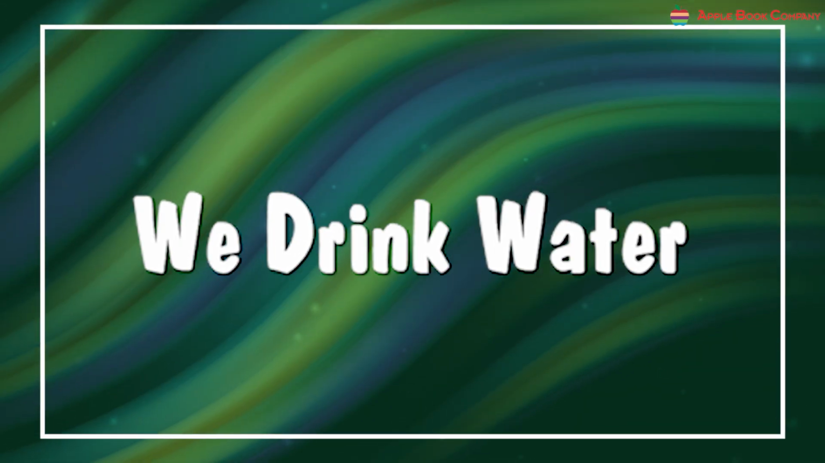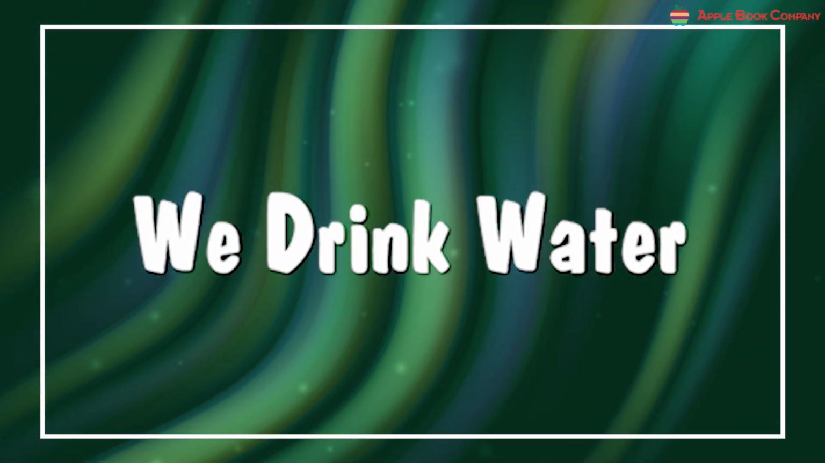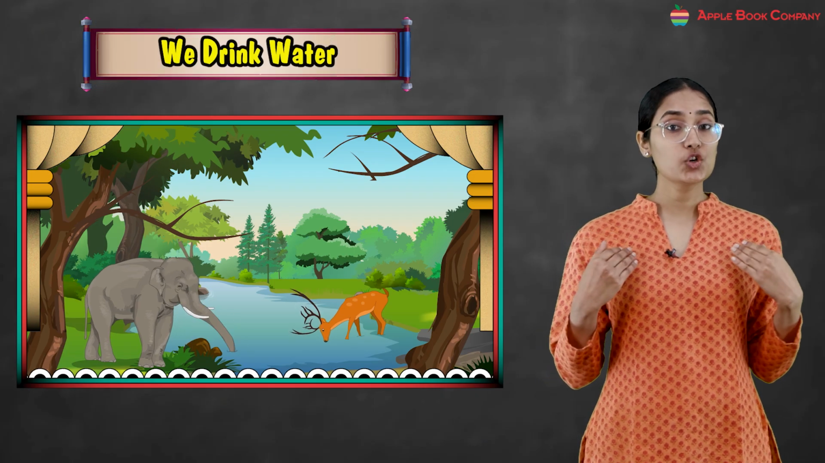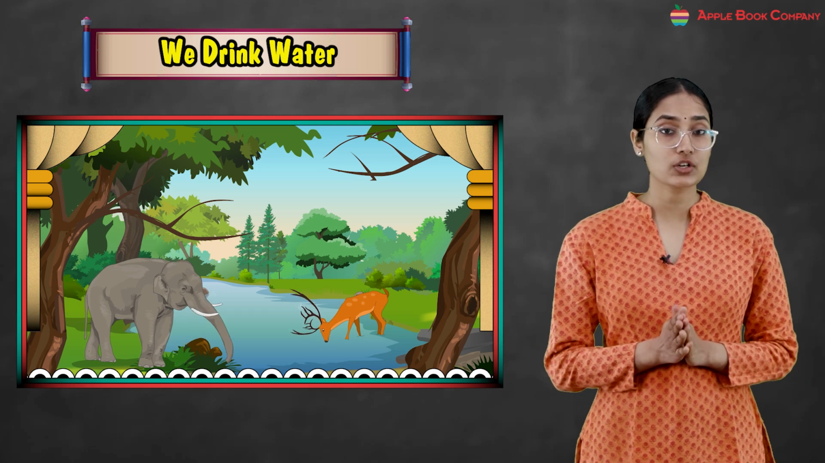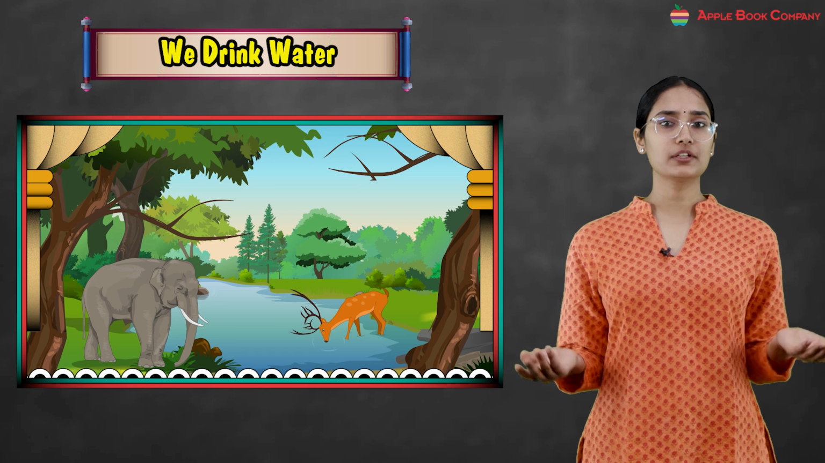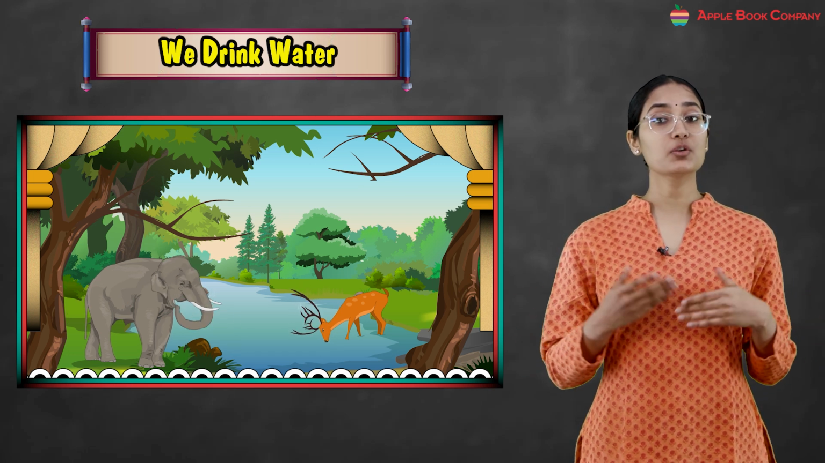So kids, in this chapter we will learn about water and its need. All living things need water, right? We are human beings, we are living beings, animals, plants. These are all living things and they all need water. So what do we need water for? We need water for many things.